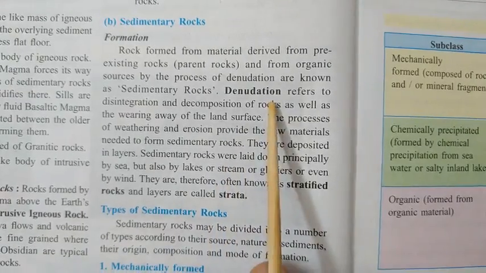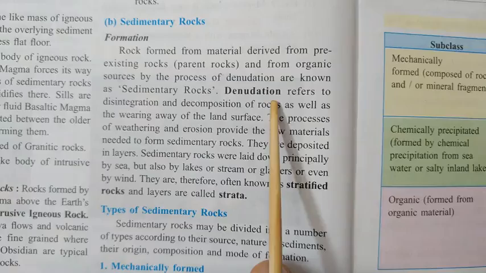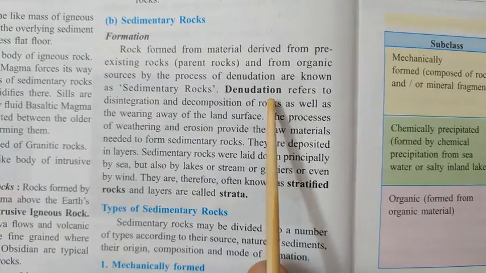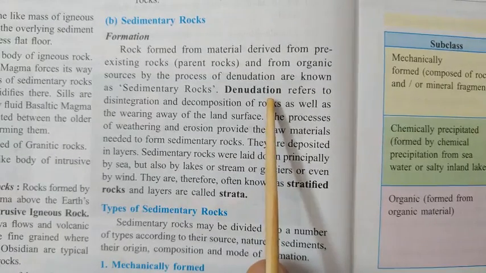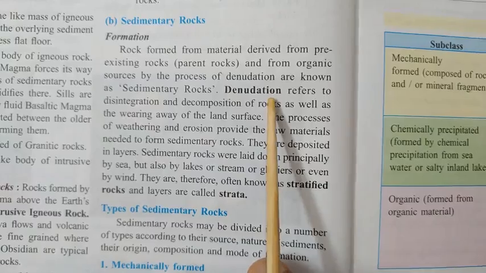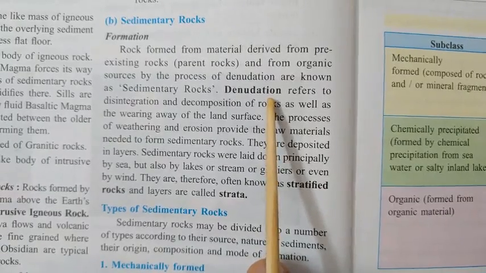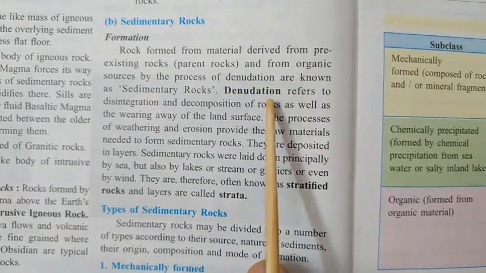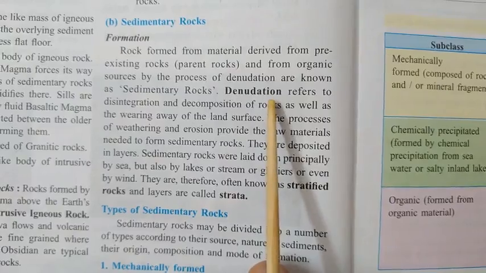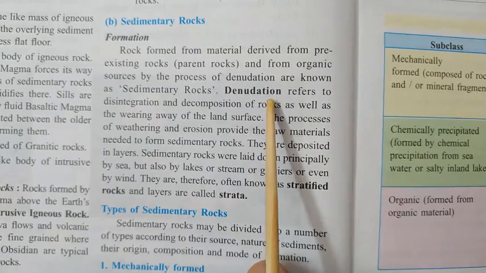Now what is weathering? The word weathering itself, as it suggests, is a process which is usually affected by weather, change in the weather.